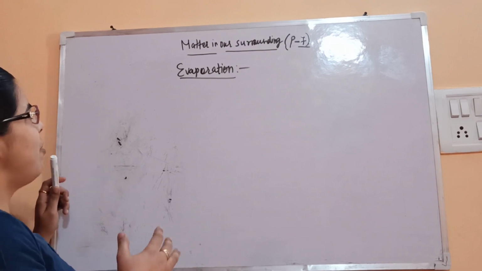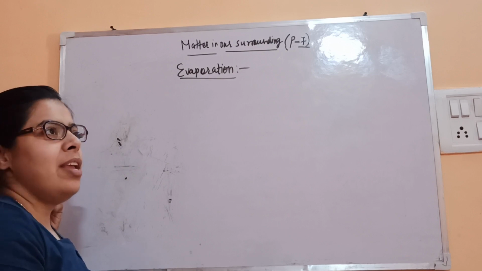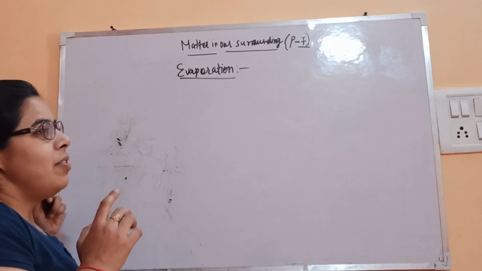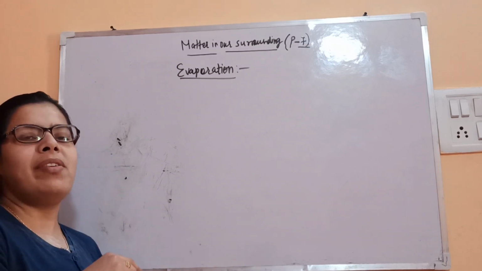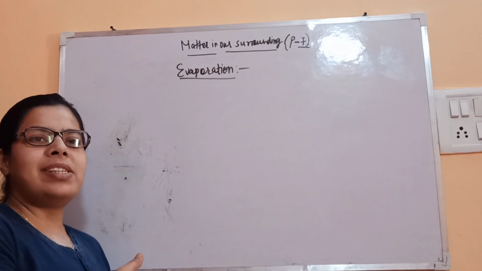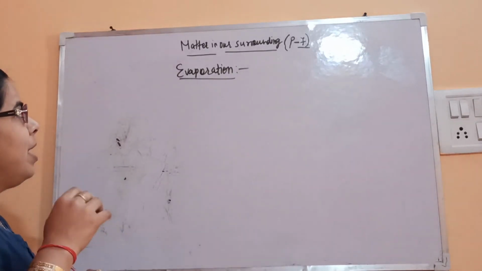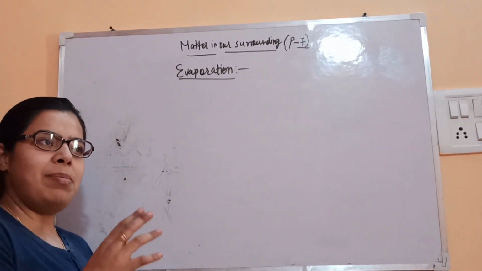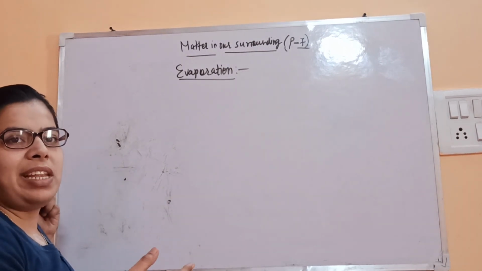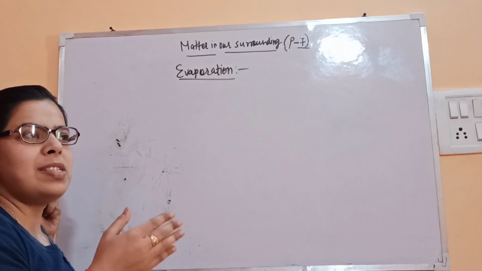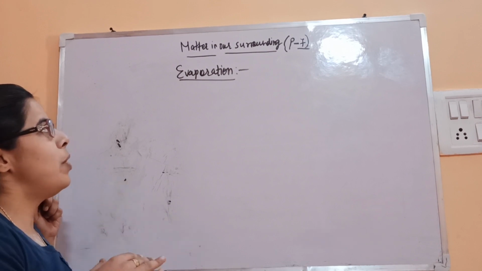As the name suggests, evaporation means molecules are evaporating. Here we'll discuss what evaporation is and how it is different from boiling. Because in boiling, the liquid state changes into vapor at one particular temperature. But in evaporation, the same thing happens, liquid changes to vapors, but below its boiling point, or before boiling. So this is the difference between boiling and evaporation.